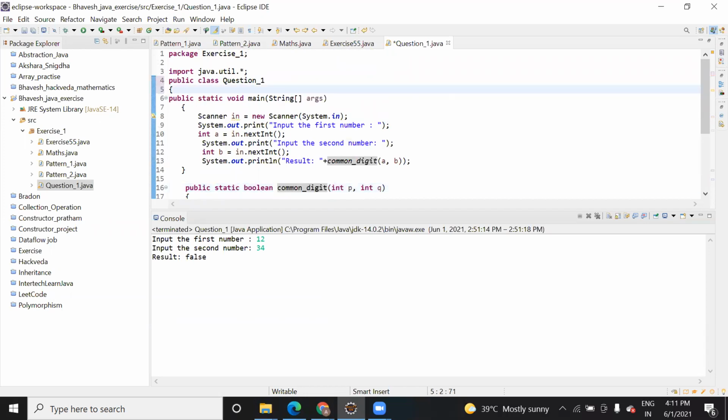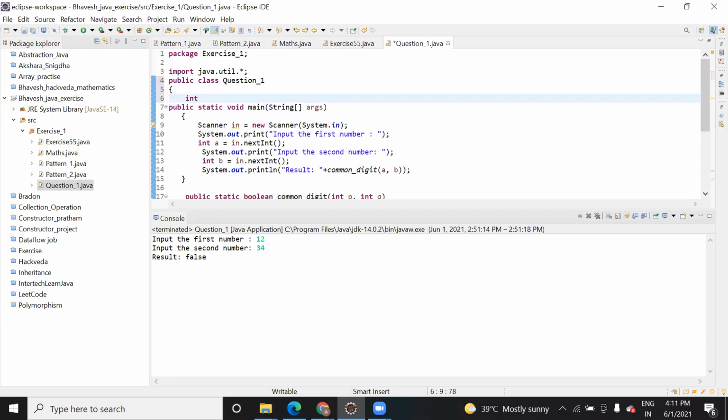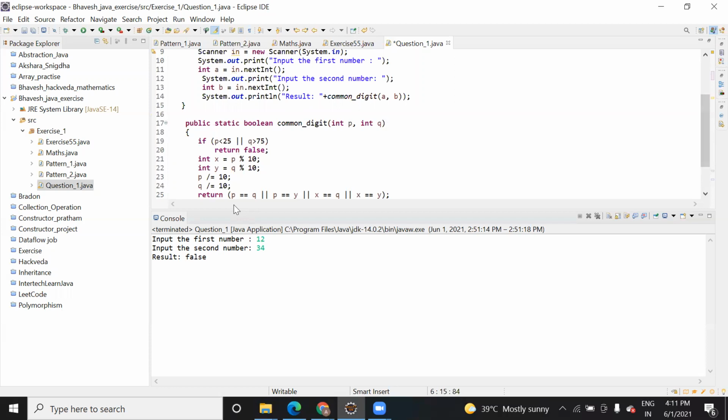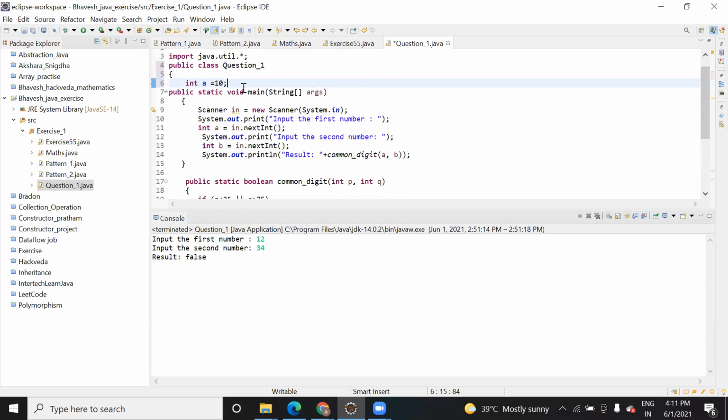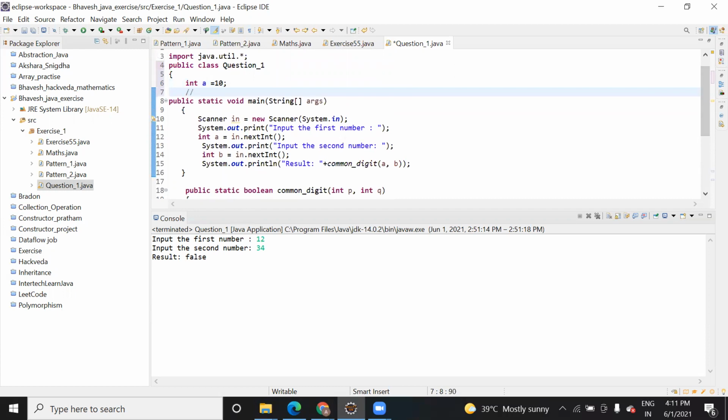Global means it can be accessible in the whole code. Now suppose here I declare a equal to 10. This is called a global variable. It can be accessible in this program, and in the whole code. But a local variable is one whose scope, meaning its existence, is effective within this method only. So note down this point.